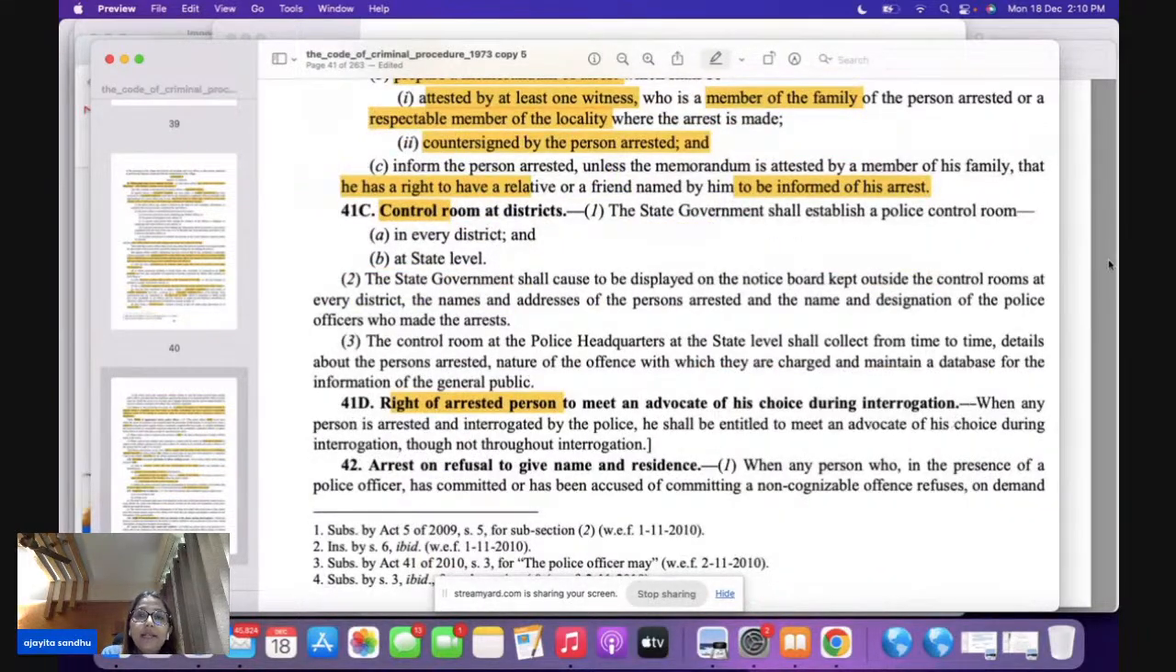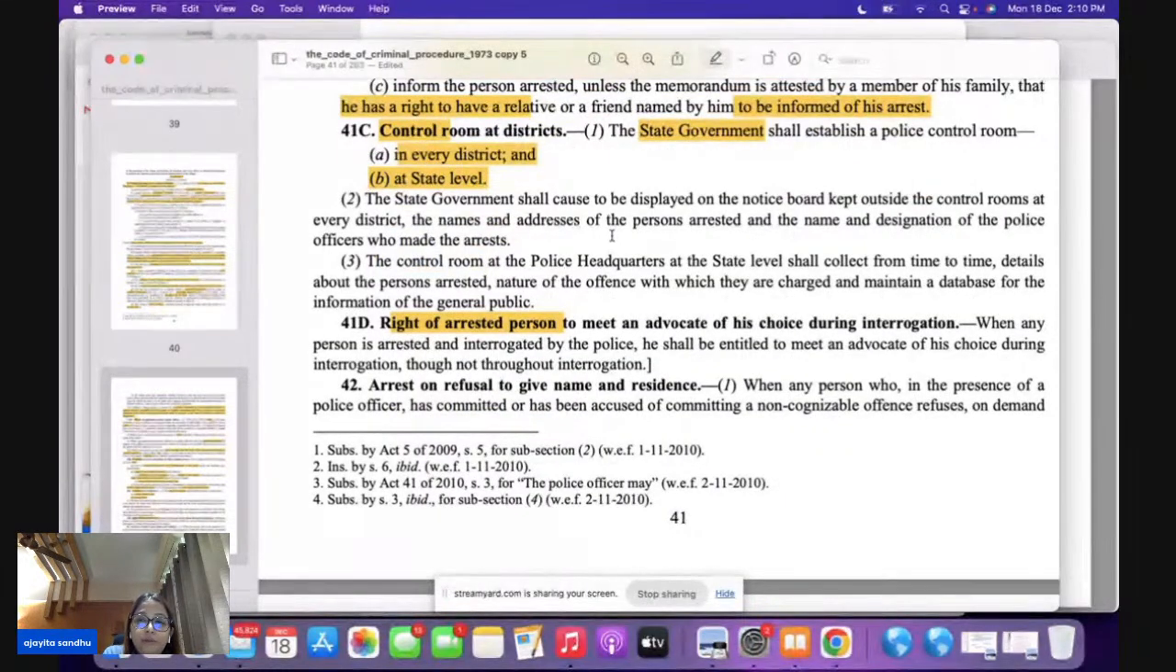41C says that the state government shall establish control rooms. Very important: who's going to establish the control rooms? The state government. Where are they going to establish them? At the district level and the state level. 41C is talking about the control room. So C for control, C for the provision. 41C. 41D is very important.